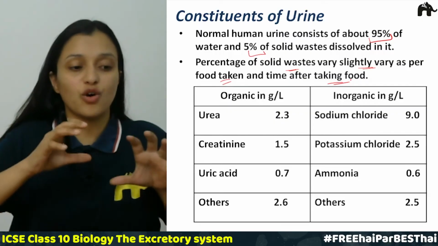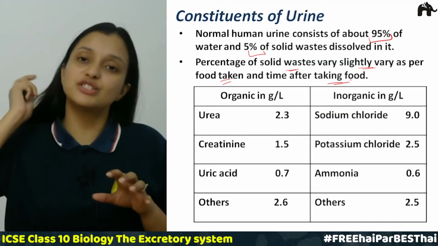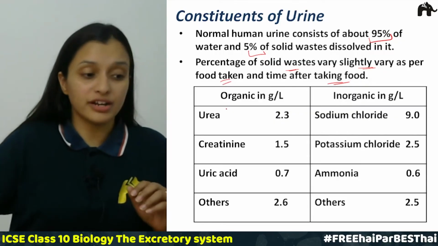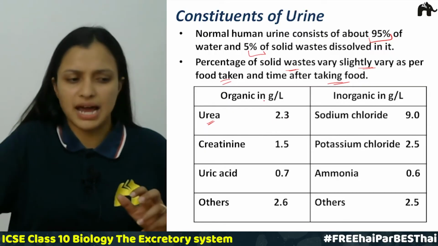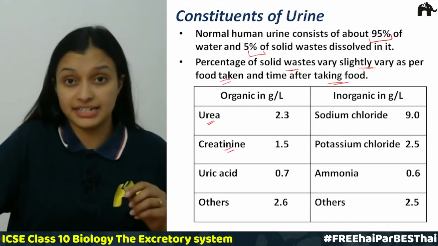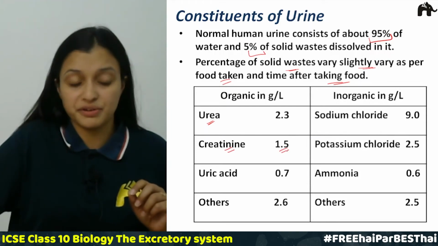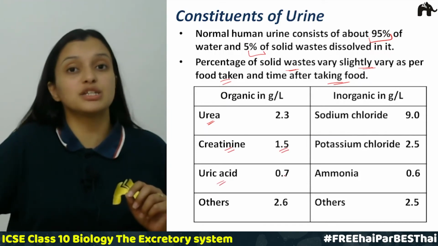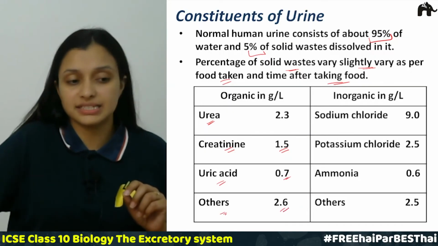There are certain organic and inorganic solid wastes that are present in our urine. So let us discuss what they are. The organic ones are urea, that is around 2 to 3 grams per liter, then keratin, that is 1.5 grams per liter, uric acid, that is 0.7 grams per liter, and others like 2.6 grams per liter.